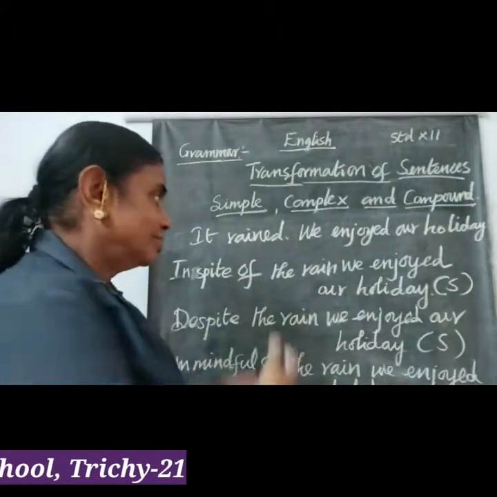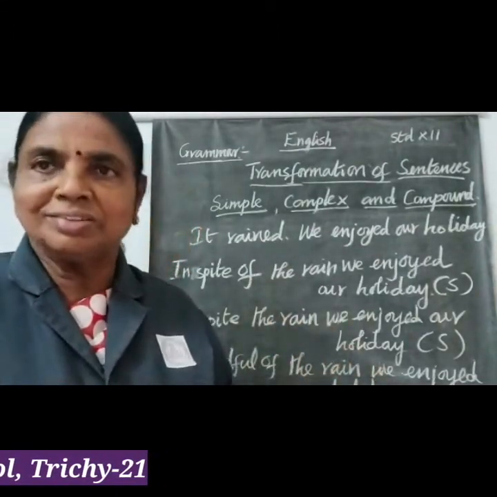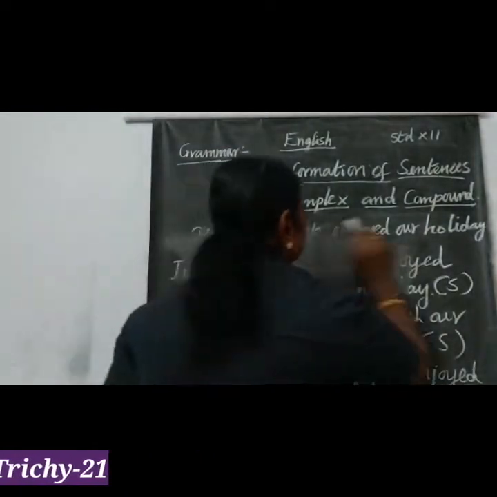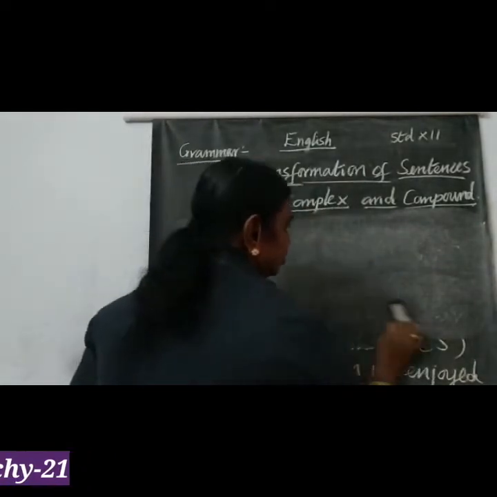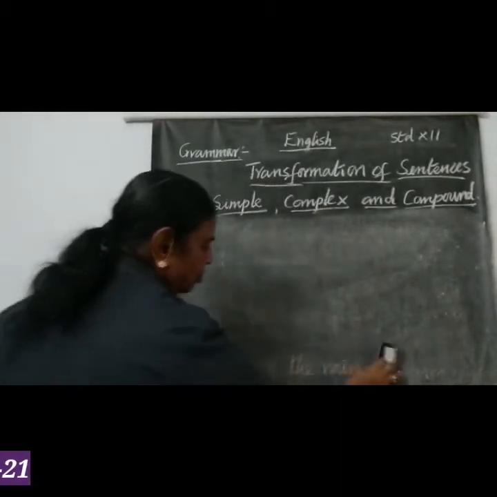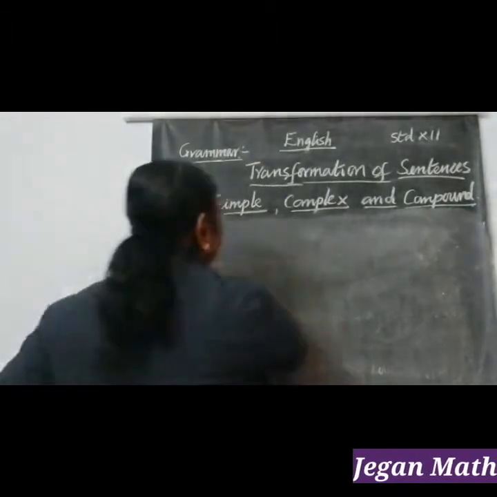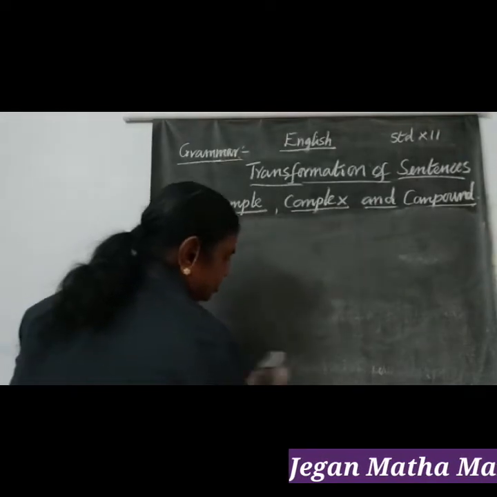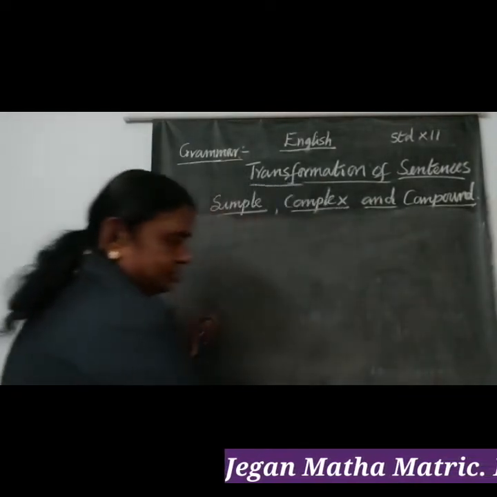Converting this simple sentence into complex and compound is easy. In the complex sentence we use though, although, even though. Commonly we use though, although. They are subordinating conjunctions.